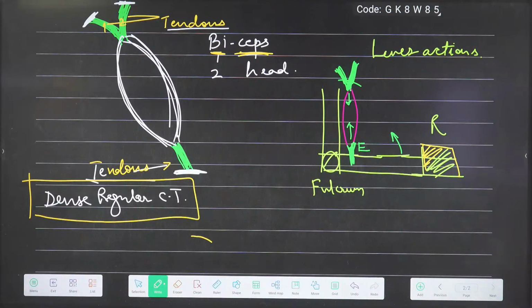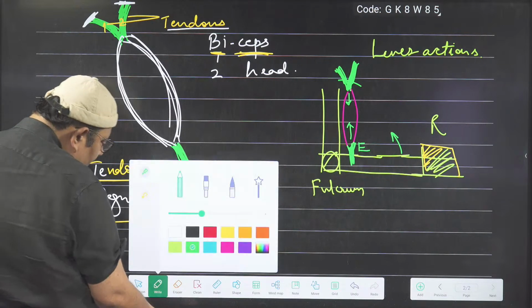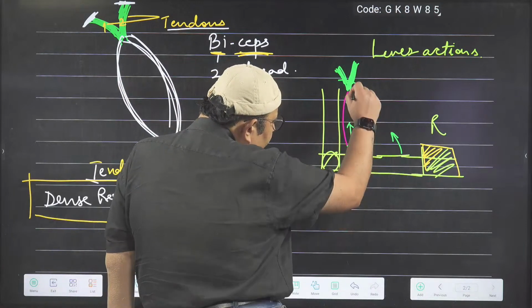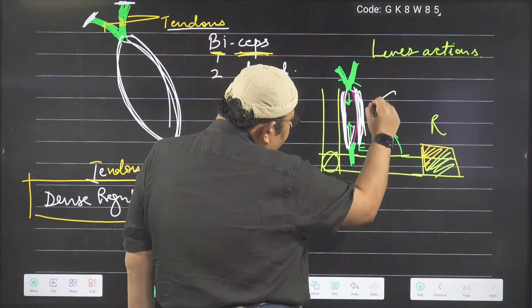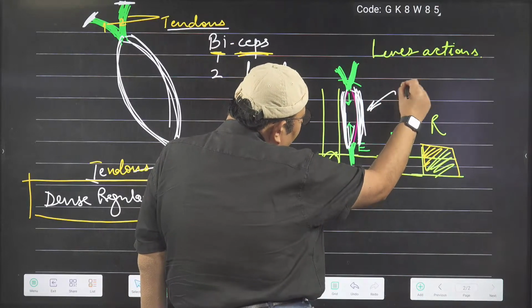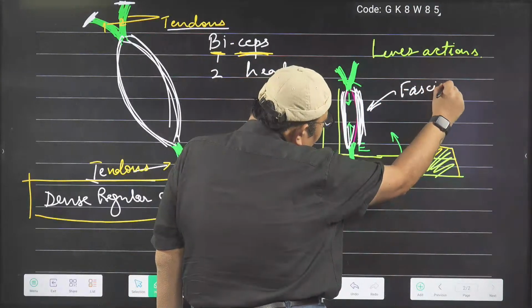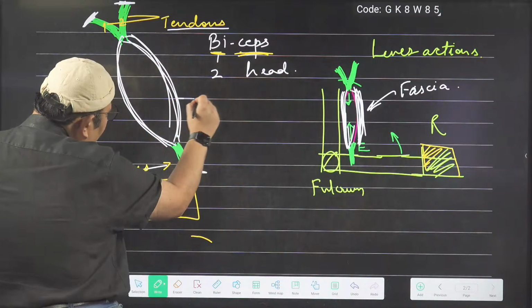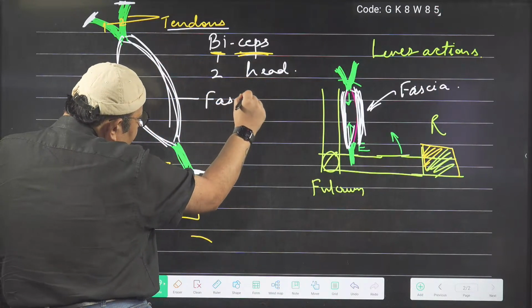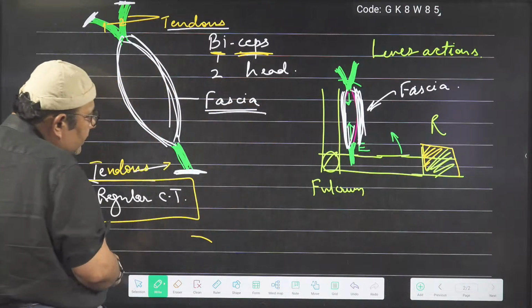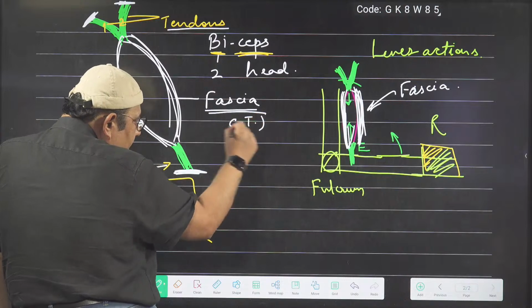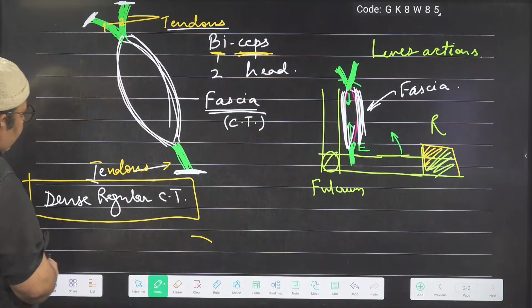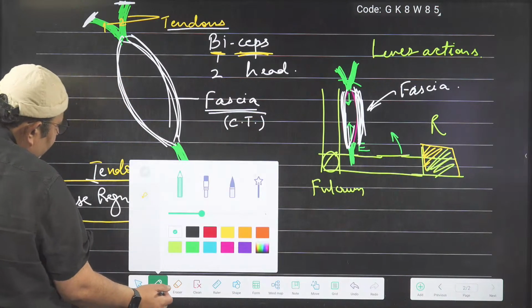My dear children, have you understood? Now I am just finding that this muscle is having a lot of layers around, and these are just connective tissue layers. And these layers, I'll call them fascia. So what is outside, what you see, is fascia. Say with me, this is fascia. This is all fibrous connective tissue, right? So it is called fascia.